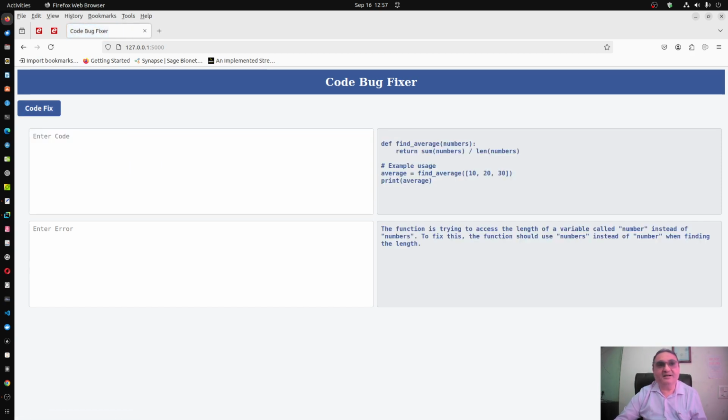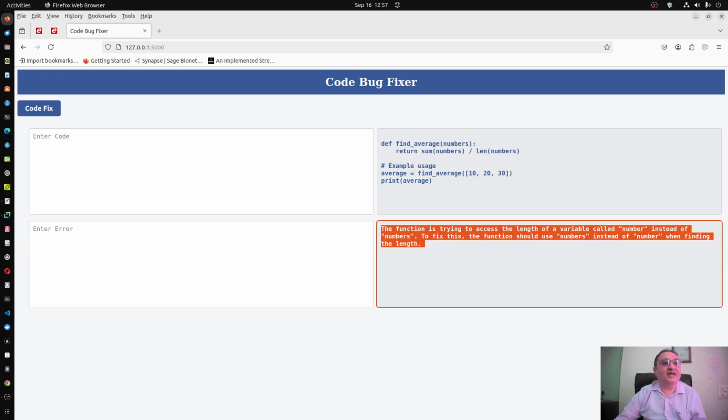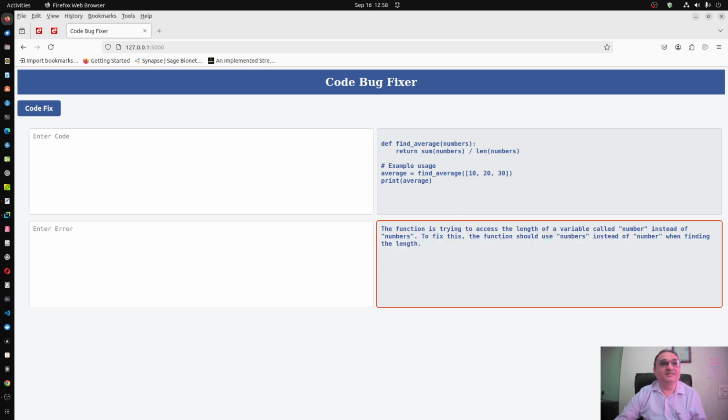I press that button, and you will see that everywhere now it is numbers. So it has been corrected, and the explanation of the error is also given. The function is trying to access the length of a variable called number instead of numbers. To fix this, the function should use numbers instead of number when finding the length. Very simple error.